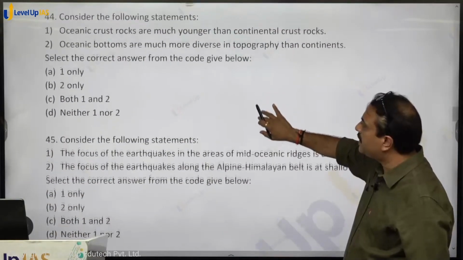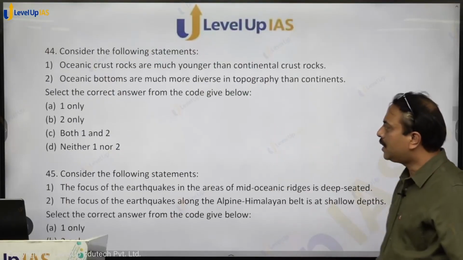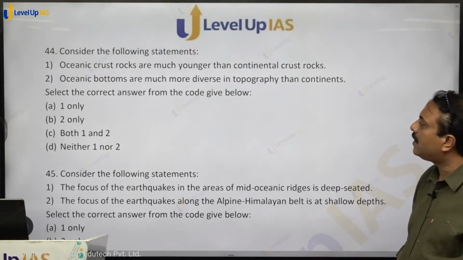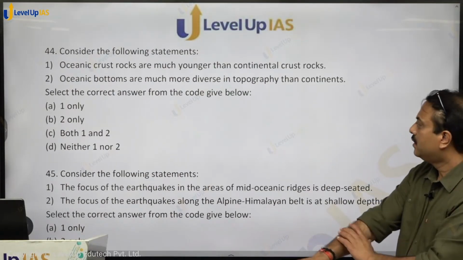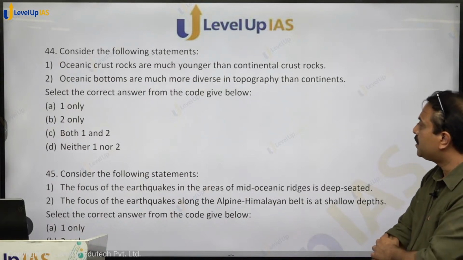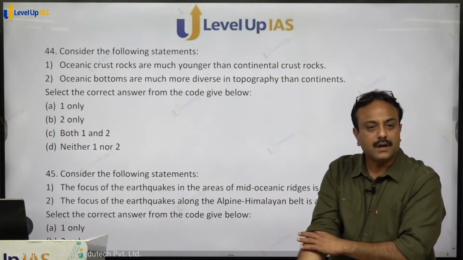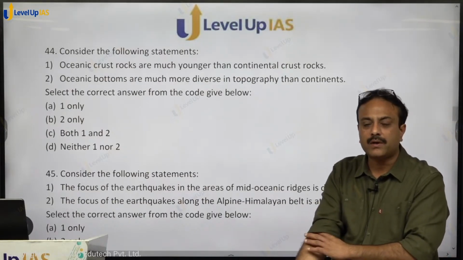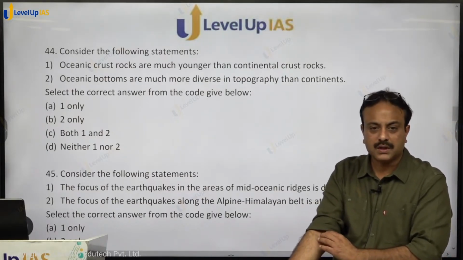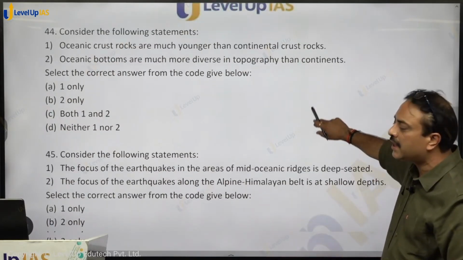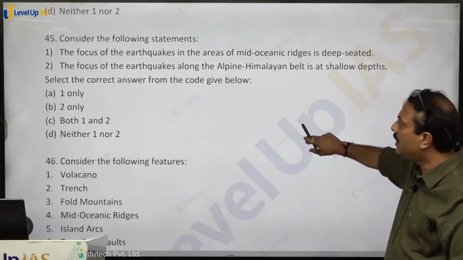Consider the following statements. Oceanic crust rocks are much younger than continental crust rocks. Oceanic bottoms are much more diverse in topography than continents. Do continents have more diverse topography or oceans? Oceans are having more diverse topography. Both the statements are correct. Option C for cat shall be the right answer.